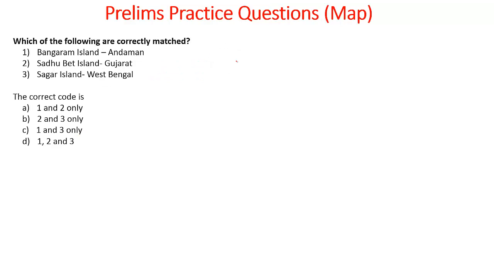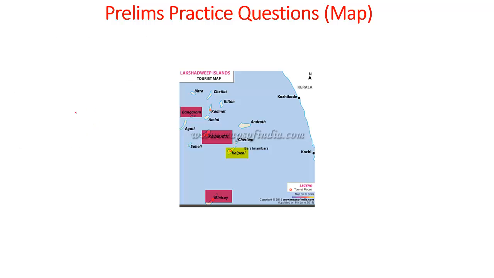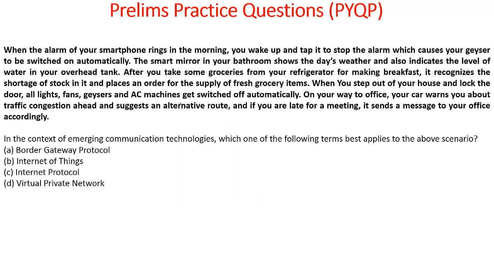Now let's look into the next practice question. Which of the following are correctly matched? Bangaram Island is in Andaman, Sadhu Bet Island is in Gujarat, Sagar Island is in West Bengal. The correct code is, the answer to this is 2 and 3 only. Why? Because Bangaram Island is not in Andaman, but it is in Lakshadweep. So kindly look into the map for the explanation. Now let's look into the previous year question paper.